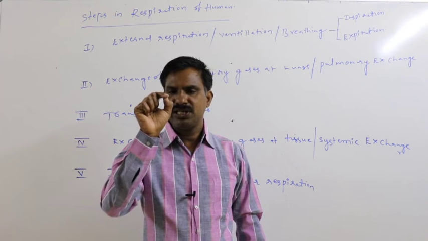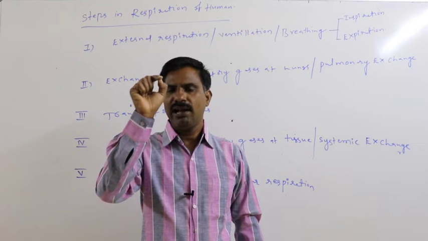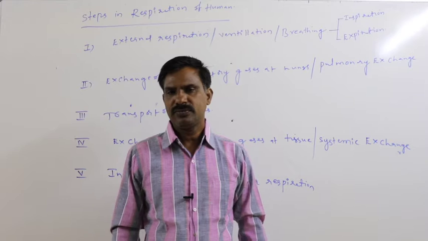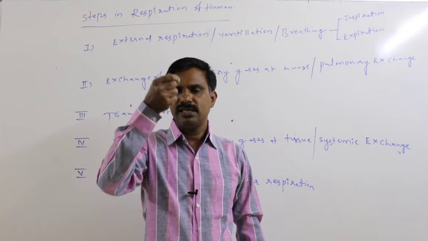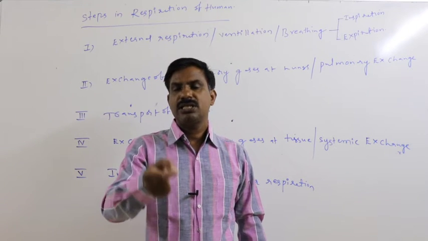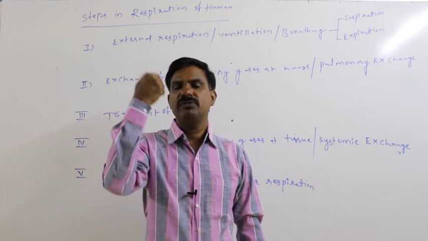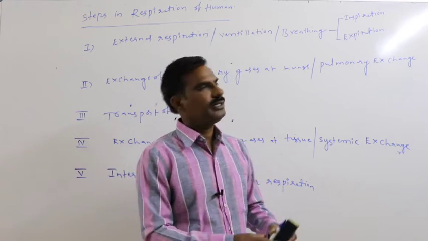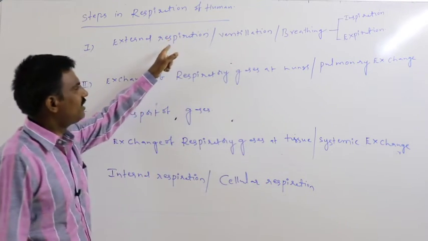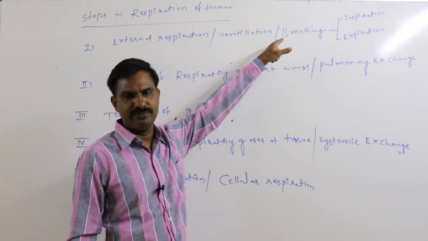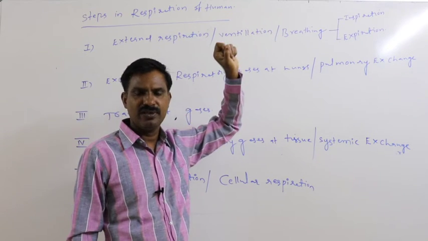Here, exchange of O2 and CO2 takes place between the lung and atmosphere. Atmospheric oxygen reaches the lung. CO2 which is present in the lung is delivered into the atmosphere. That is said to be the external respiration or ventilation or the breathing. That is the first step.